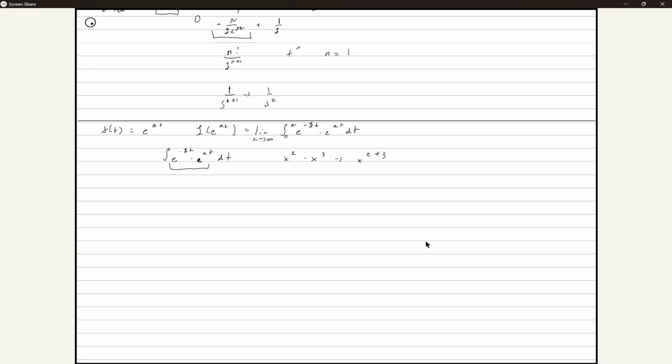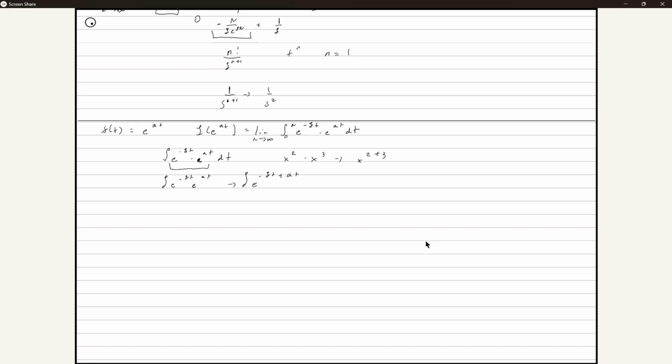We're using the same concept here of the integral. That's an s right there. There we go. e to the negative st times e to the at is really the same thing as saying e to the negative st plus at. Okay?